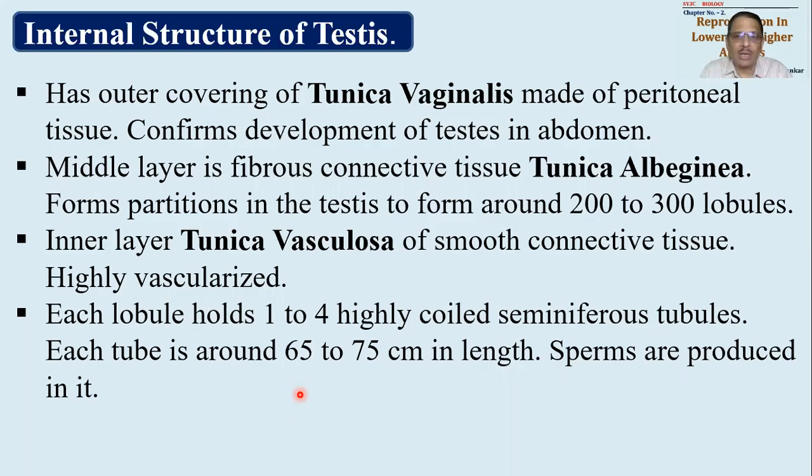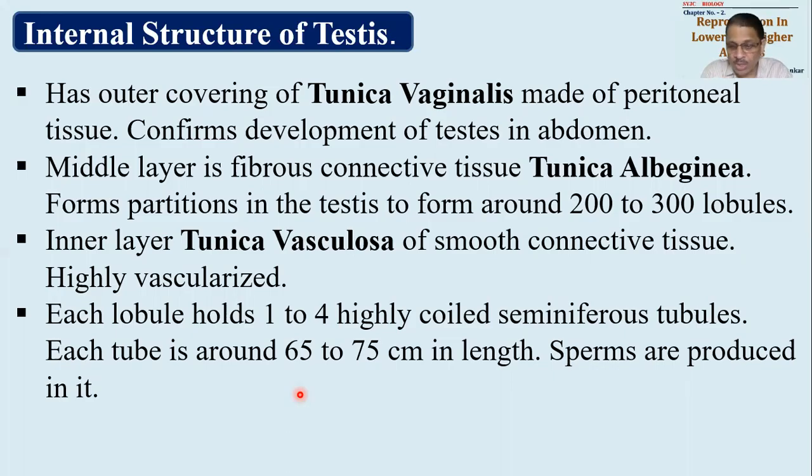तो ट्राई टू अंडरस्टैंड. अभी क्या होगा, 1 to 4. So on an average 2 tubes are present in each lobule. How many lobules are there, 200 to 300. So average पकड़ते हैं, 250 lobules are there. So 250 into 2 will be 500. Okay, 500 tubules हो गए. और हर एक की length कितनी है, 65 to 75. तो 70 पकड़ते हैं. So 500 into 70, अगर हम लोग average निकालेंगे तो ये जो length आएगा, इतना length available है अपने testis के अंदर, so as to produce sperms.